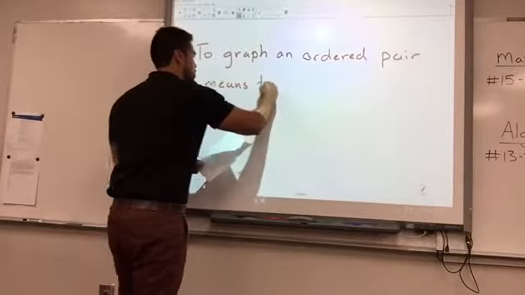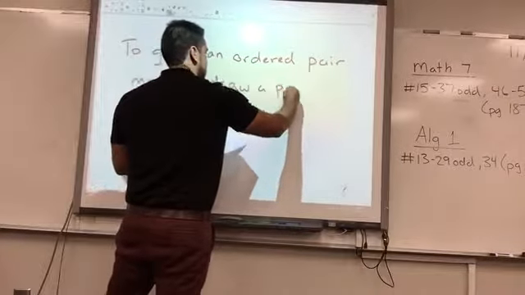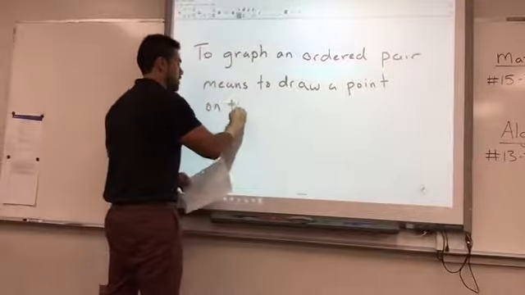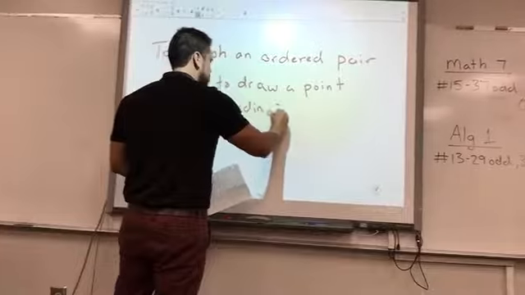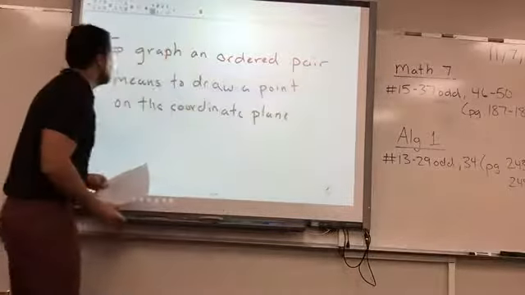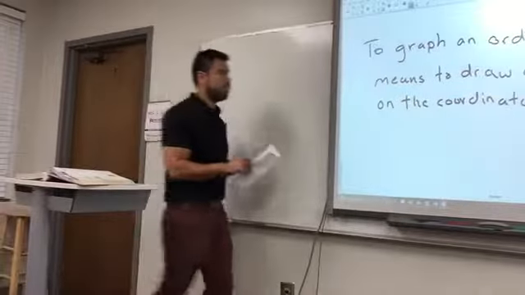It means to draw a point on the coordinate plane. So it's not a special thing. It just means draw that point. To graph an ordered pair means to draw a point on the coordinate plane.